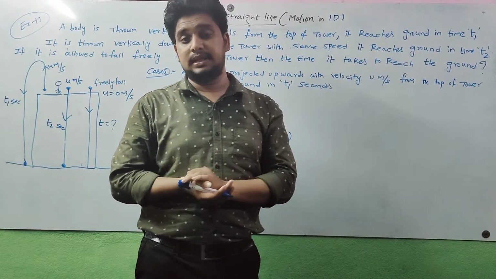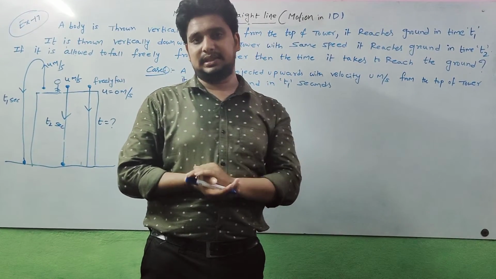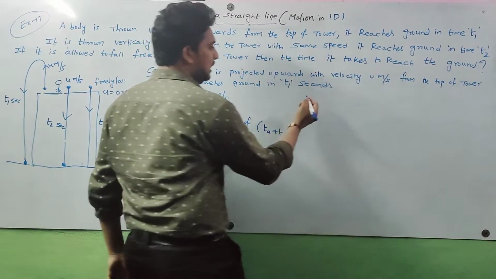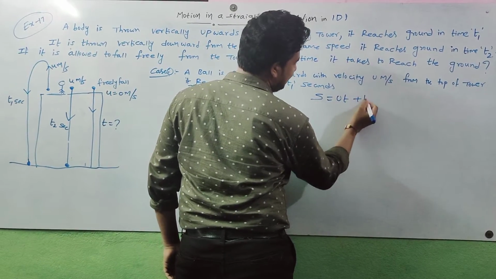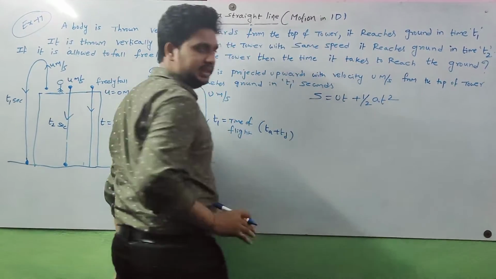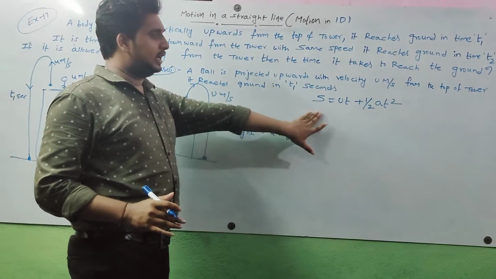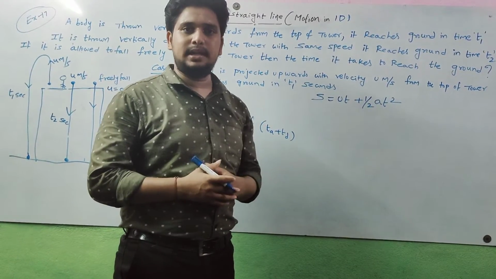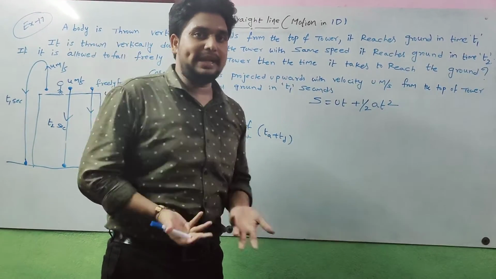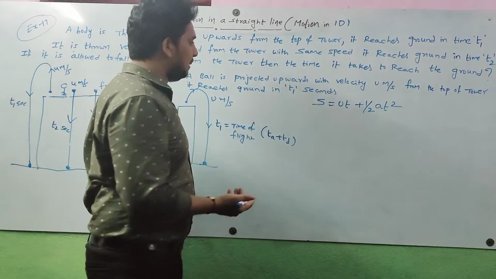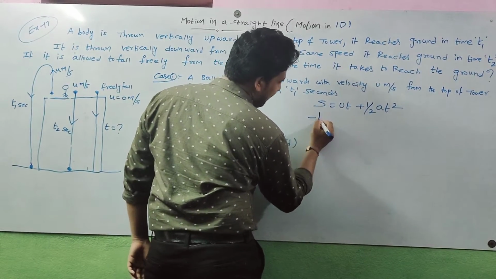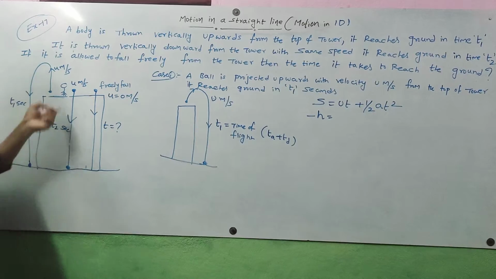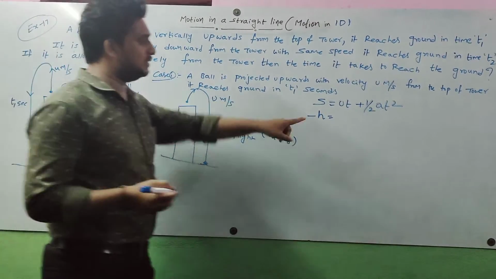This is one method. But a very simple method is to find time of flight directly by applying this formula. What is the formula? Generally S is equal to ut plus half at square. A small modification in this formula: this formula is valid just for time of ascent or time of descent. But we need to find time of flight, so here S is taken as minus h. Here h is nothing but height of tower.